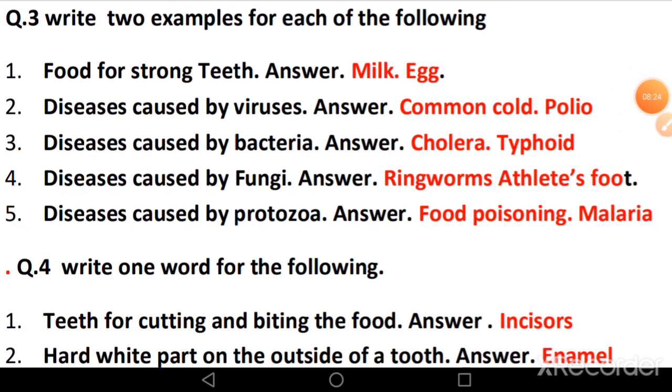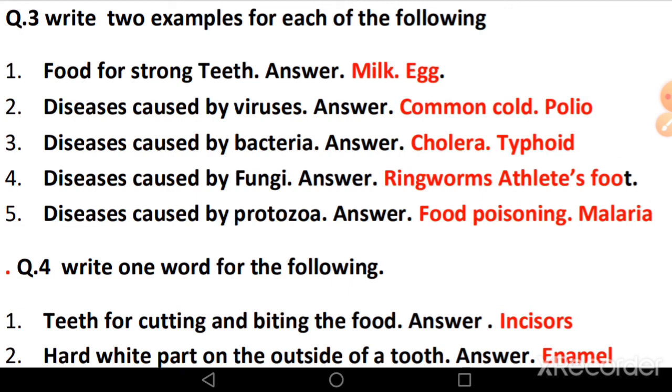Now question number 3. Write 2 examples for each of the following. First, food for strong teeth. Milk and egg are example of food for strong teeth. As you know, calcium is very important for strong teeth. So milk and egg will help you to make your teeth strong.